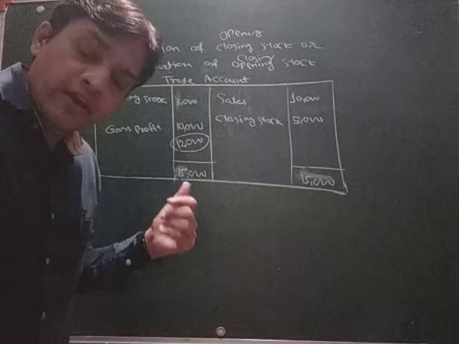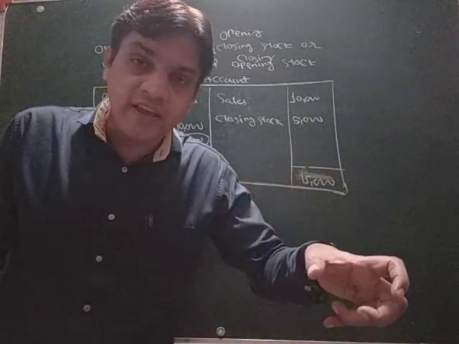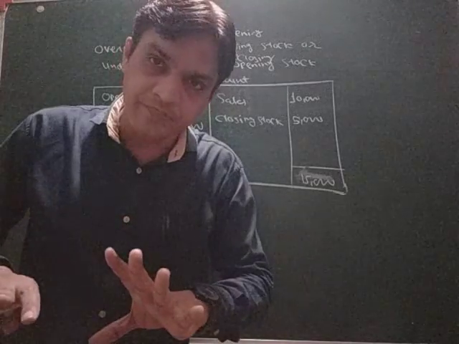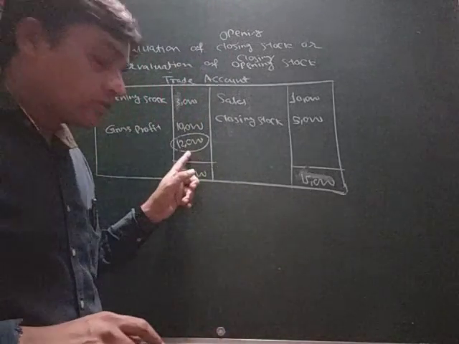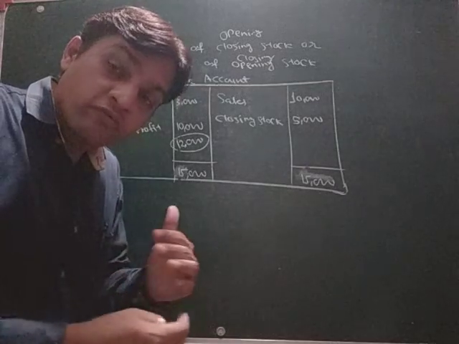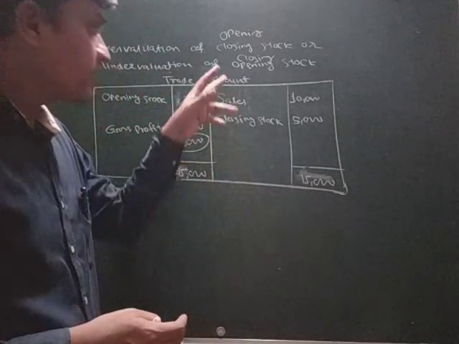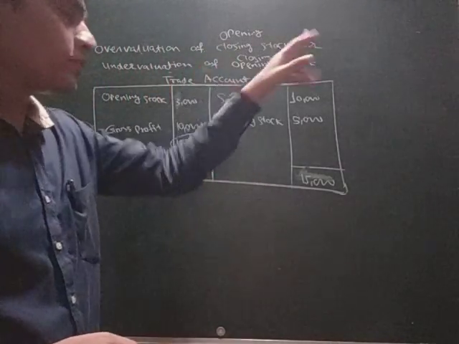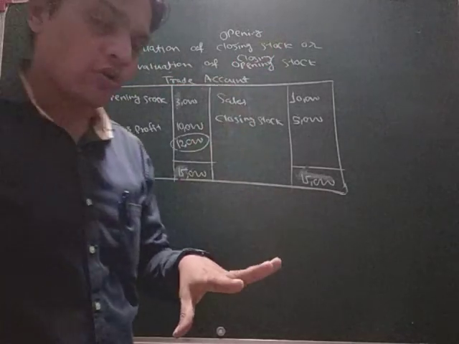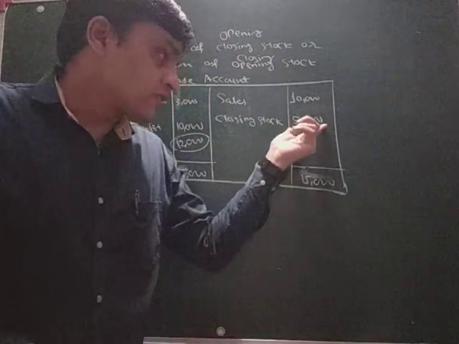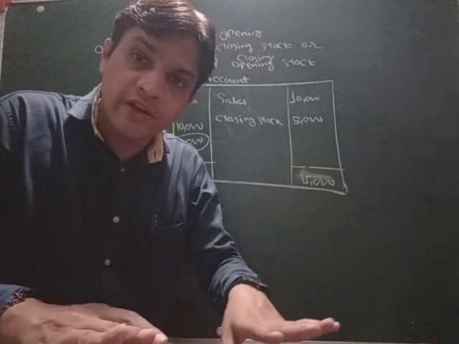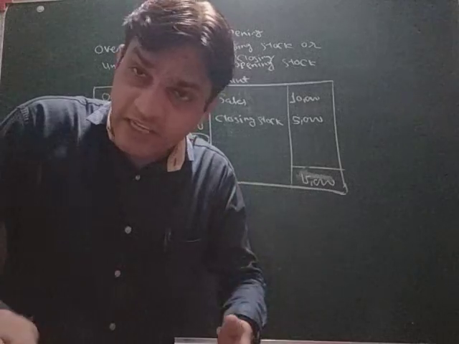Here we are deducting the abnormal profit to get the normal profit, because 2,000 is extra profit, which is abnormal profit. And if it is overvaluation of opening stock or undervaluation of closing stock, suppose the closing stock is 5,000 but is undervalued at only 3,000, then it will show less profit.